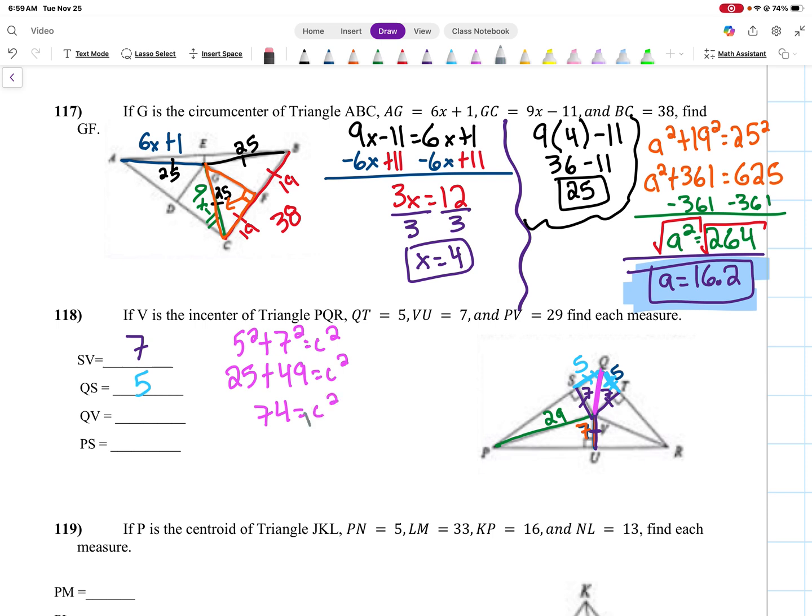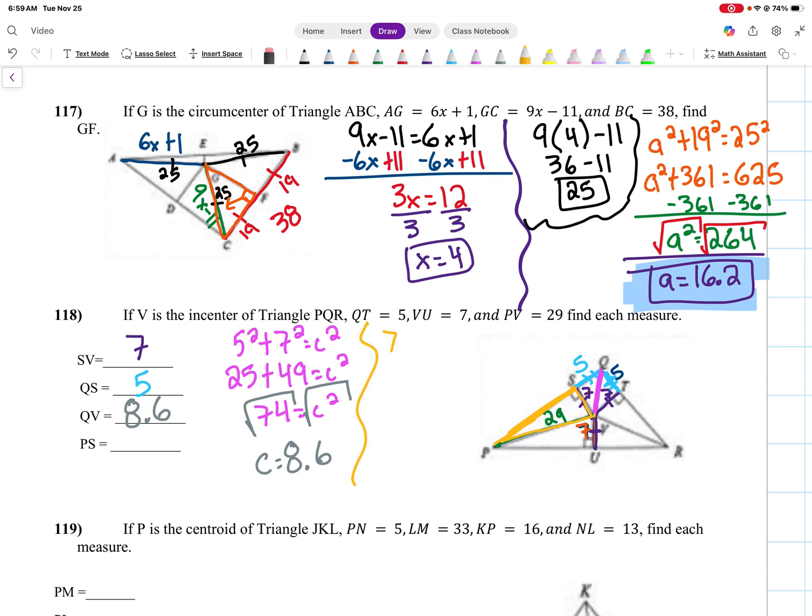And we take the square root of that to get that C equals 8.6. So QV is 8.6. And lastly, we want to find what PS is. Well, PS is this line right here. Once again, I have a right triangle. I know two of the sides as 7 and 29.